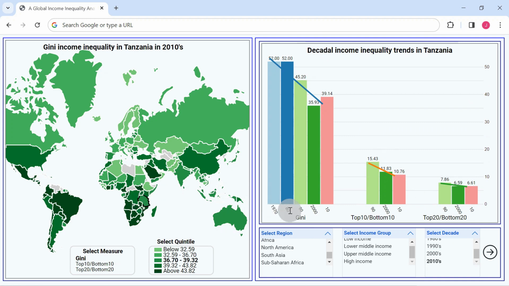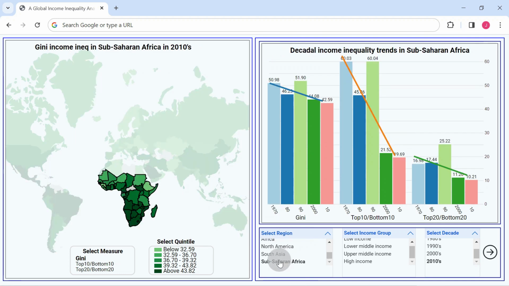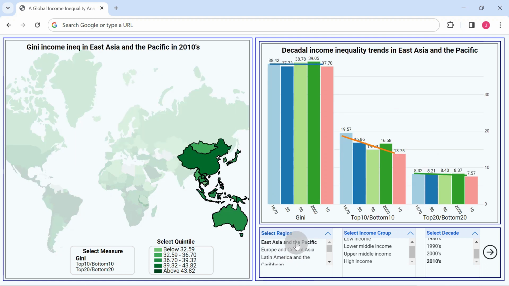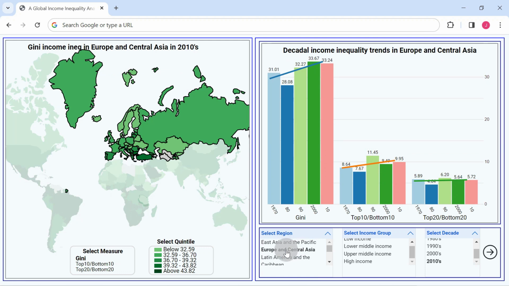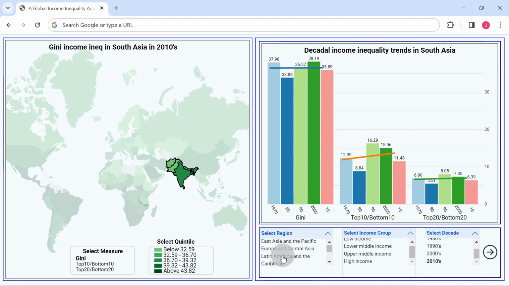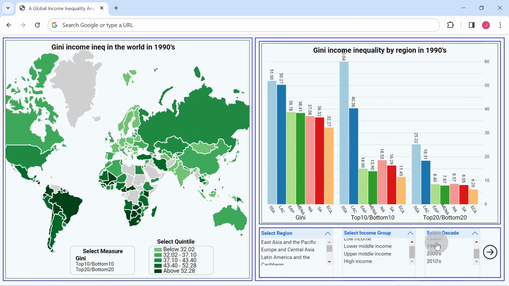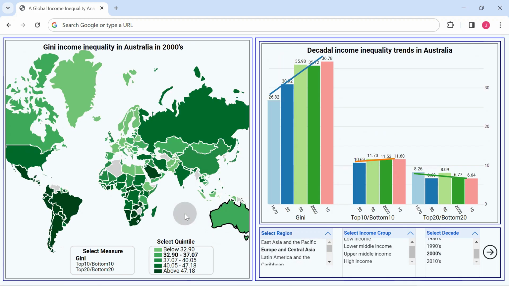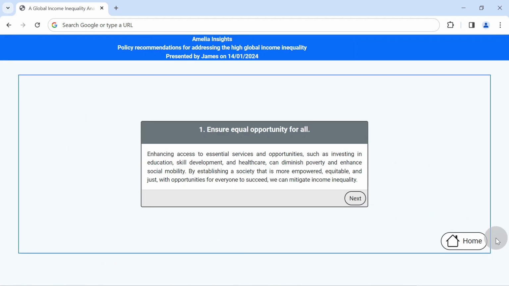Throughout all decades, Latin America, the Caribbean, and Sub-Saharan Africa consistently exhibited the largest income inequality, while Europe, Central Asia, and South Asia have the lowest. 2 major policy recommendations are proposed for reducing global income inequality. First, ensure equal opportunities for all.